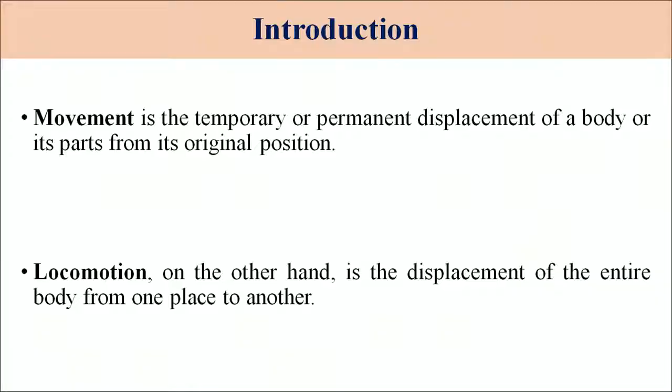So in movement the whole body is not moving, only a part of the body moves from its original position, while locomotion is the displacement of the entire body from one place to another. Movement is a portion of the body, like I am moving my hand from here to here. And locomotion is when I move from this position to another position, my complete body is moving.